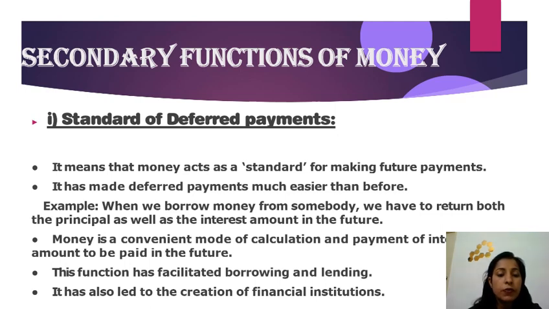The first secondary function of money is standard of deferred payments. It means that money acts as a standard for making future payments. It has made deferred payments much easier than before. Basically, the function that is standard of deferred payments means that any transaction that is made in future, like when you are going to a shop and you purchase a good and you ask the shopkeeper that you will pay the money later on.